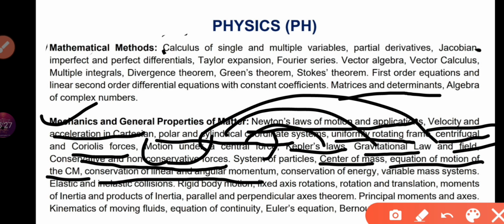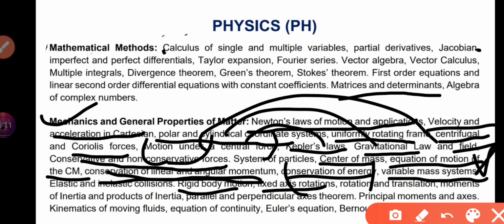Conservation of linear and angular momentum, conservation of energy: it is very important because conservation of energy will help you in oscillation and wave optics as well. Variable mass system, rocket motion: this is very important. Rigid body motion, you can skip it. Fixed axis rotation, you can skip it. Rotation and translation is vast and difficult as well, so you can skip it. Other things in energy are not very important, but Bernoulli's equation is important, so you can't skip it.